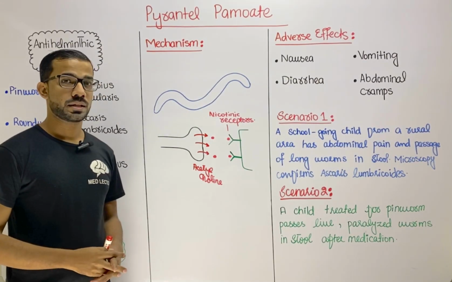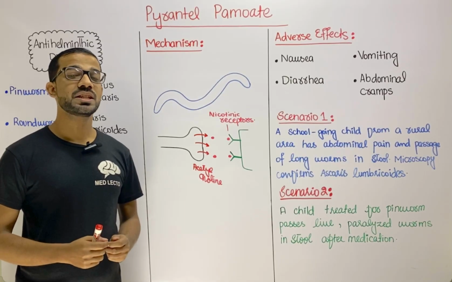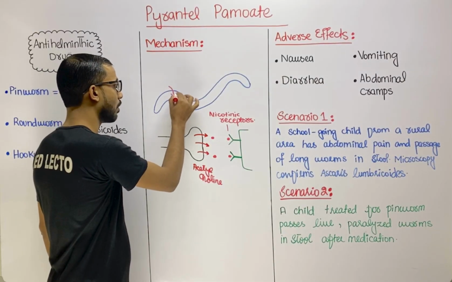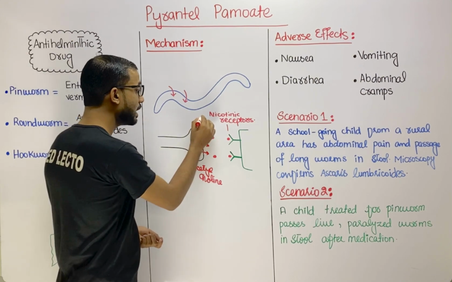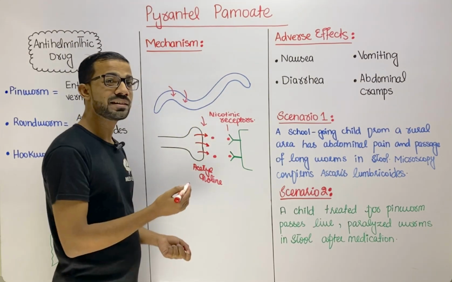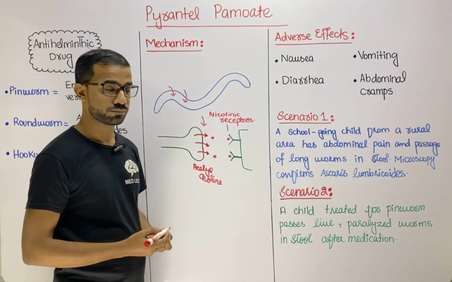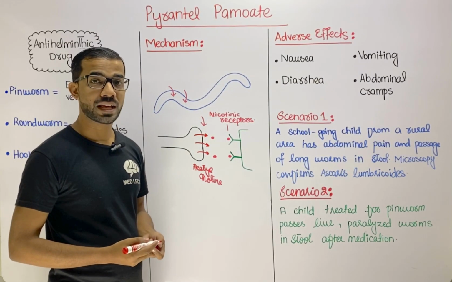But when someone takes the Pyrantel Pamoate, these drugs enter in the body of the worm, and after that it will increase the release of the acetylcholines at the end of the neuron, because neurons are present in the worms as well.